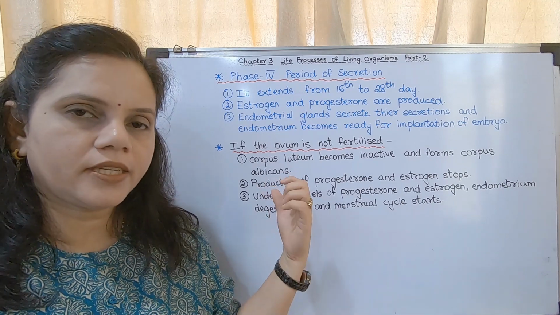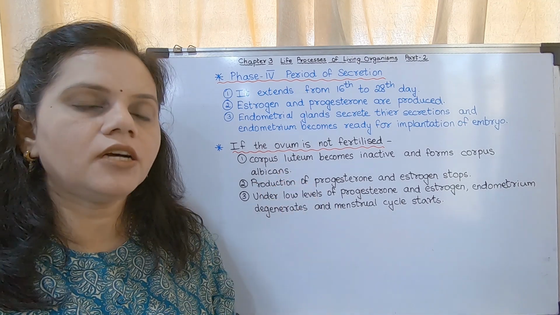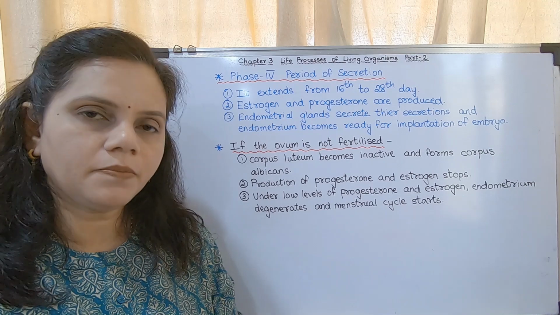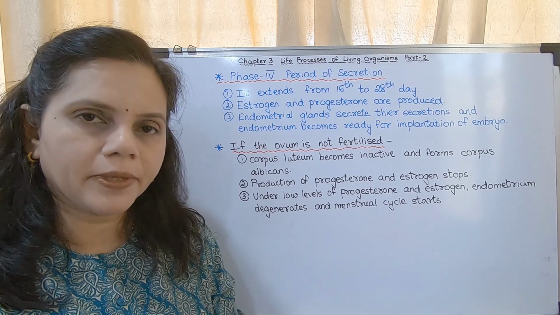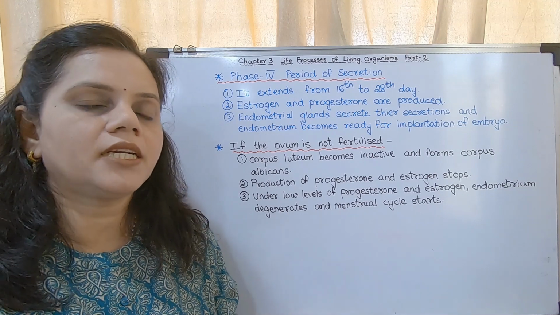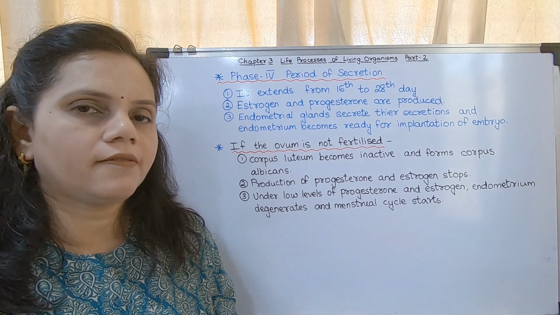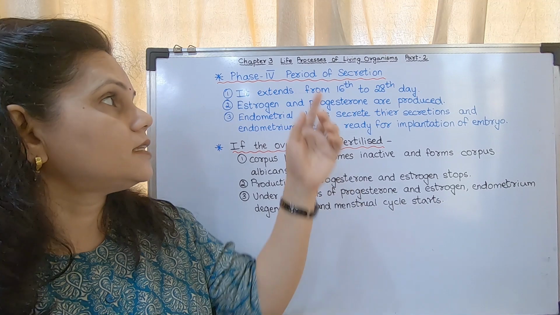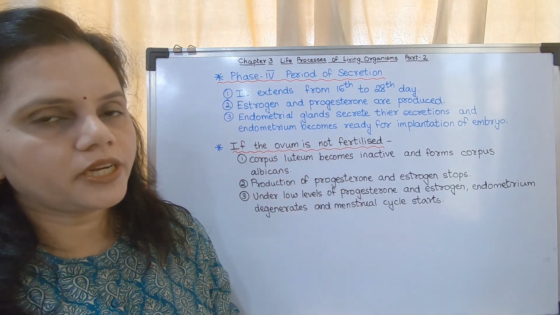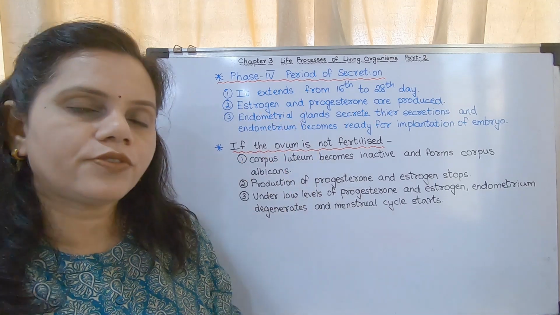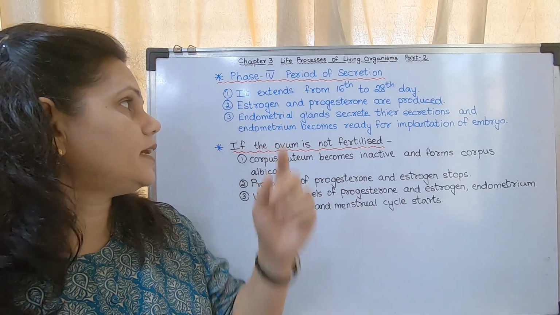I showed you in the beginning of the lecture how the endometrium develops for implantation of the embryo, for welcoming a baby. So for the implantation of the embryo, the endometrium develops its blood vessels during this fourth phase, also called the period of secretion. It extends from the 16th to 28th day.